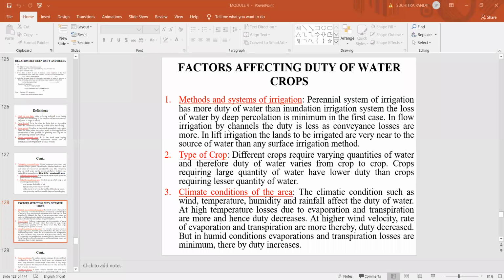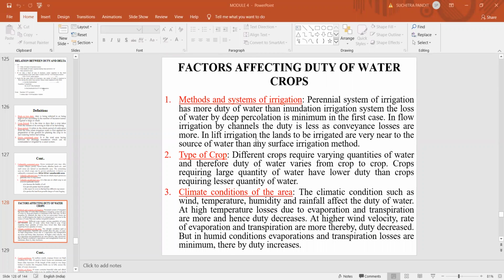In flow irrigation by canals, the duty is less as conveyance losses are more. Whenever water is supplied to the field through a network of canals, there are evaporation losses and conveyance losses. Hence, the duty of irrigation water is less. In lift irrigation, the land to be irrigated is very near to the source of water, unlike any surface method of irrigation.